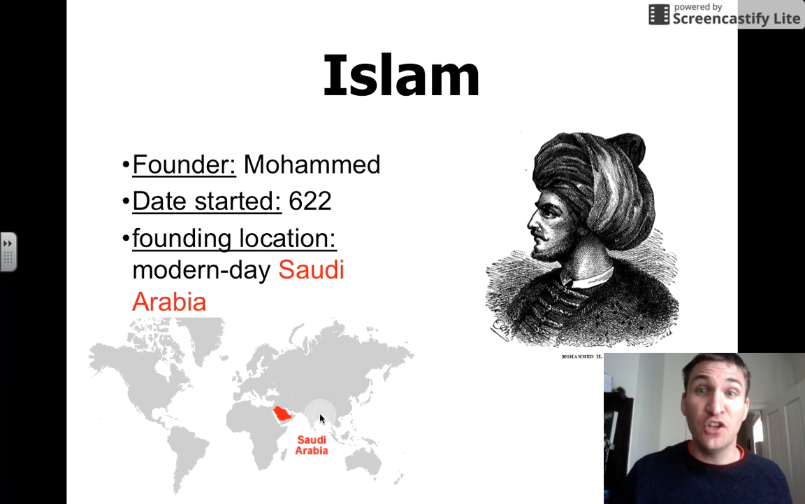From Buddhism to Islam. The founder of Islam was the Prophet Muhammad, pictured here. The date Islam started was 622. Its founding location was in modern-day Saudi Arabia, as you see pictured here in red, northeast of Africa in the Middle East.